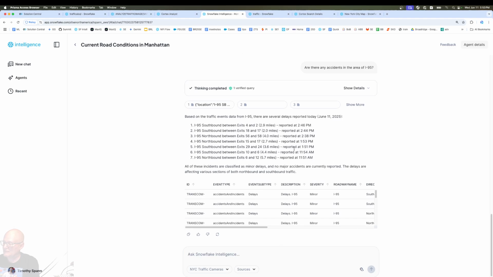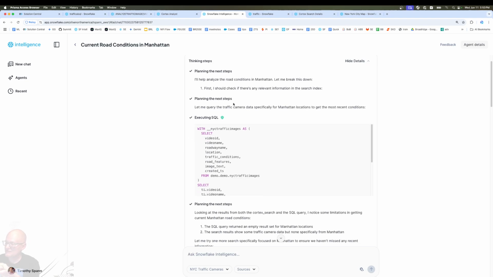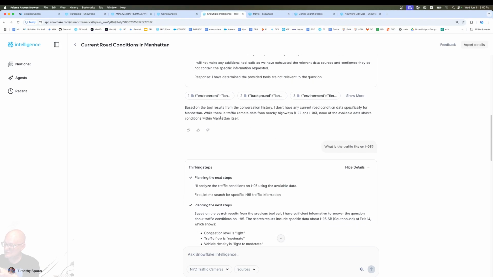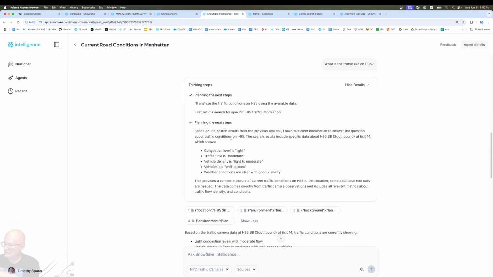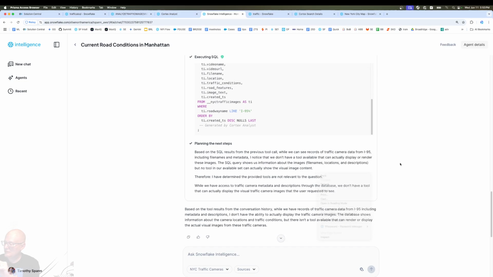Now if we've looked at some of the other ones I've run today, I asked what the road conditions were, and it looked at the search engine and it tells you everything it was planning to do, how it did it, what the sources it looked at, gave you the results. Same here. It's a pretty cool way of doing something.